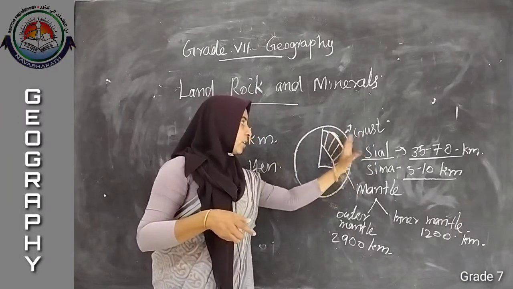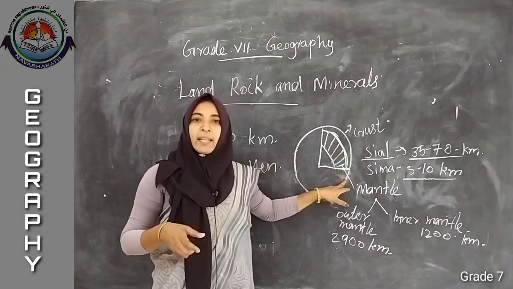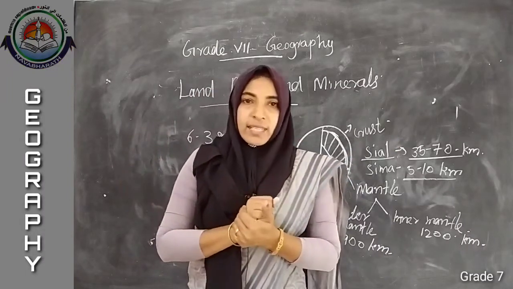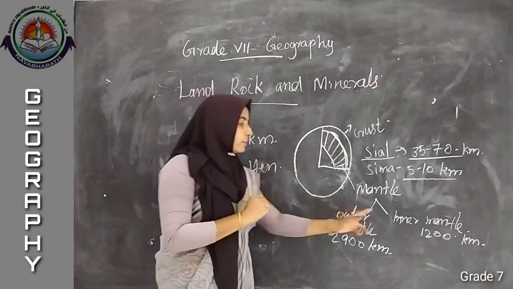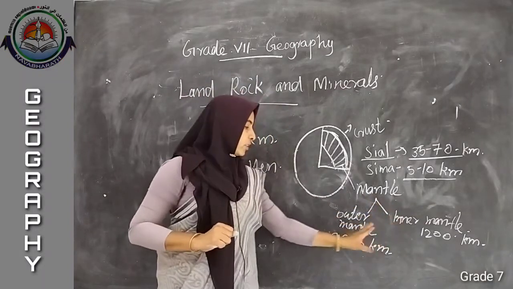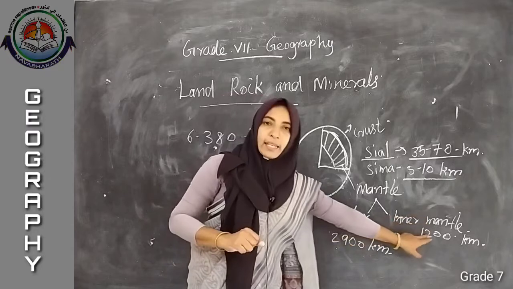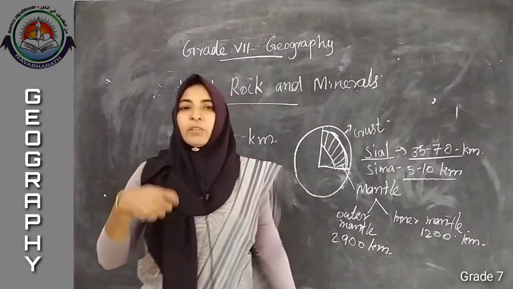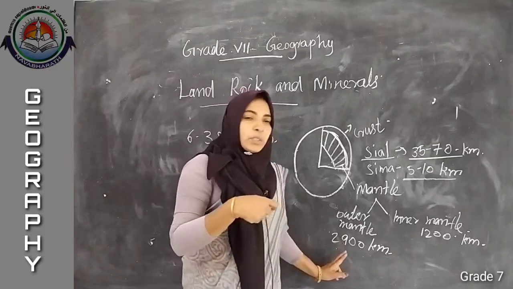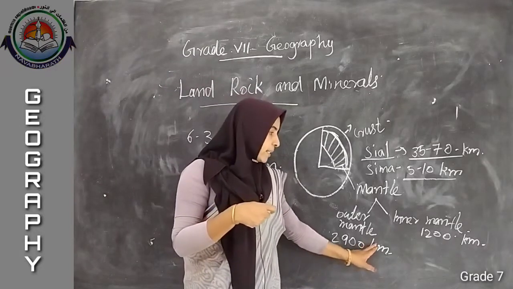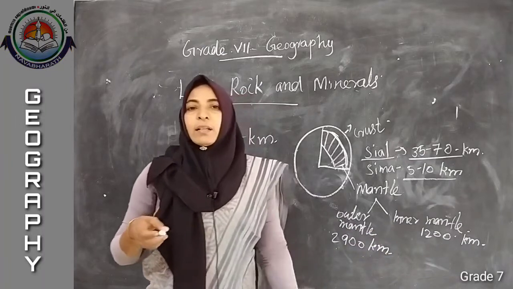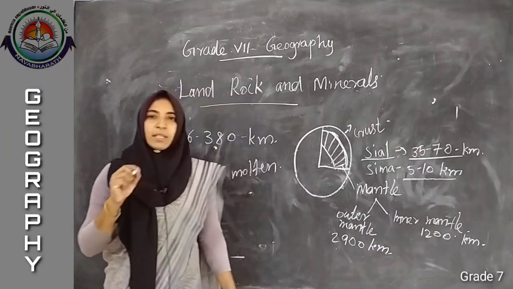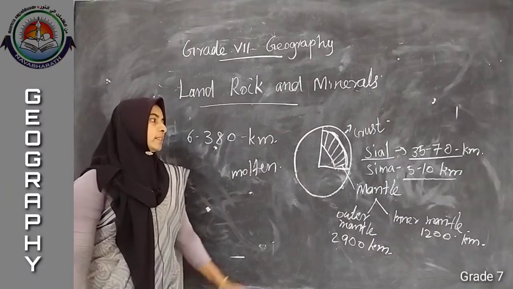Then just below the crust we have what? Mantle. What is the stage of mantle? Mantle is in a molten stage. Then the mantle is again divided into two, outer mantle and inner mantle. Outer mantle, what is the width or depth of the outer mantle? Around 2900 kilometer. Then inner mantle, it will reach up to around 1200 kilometer.